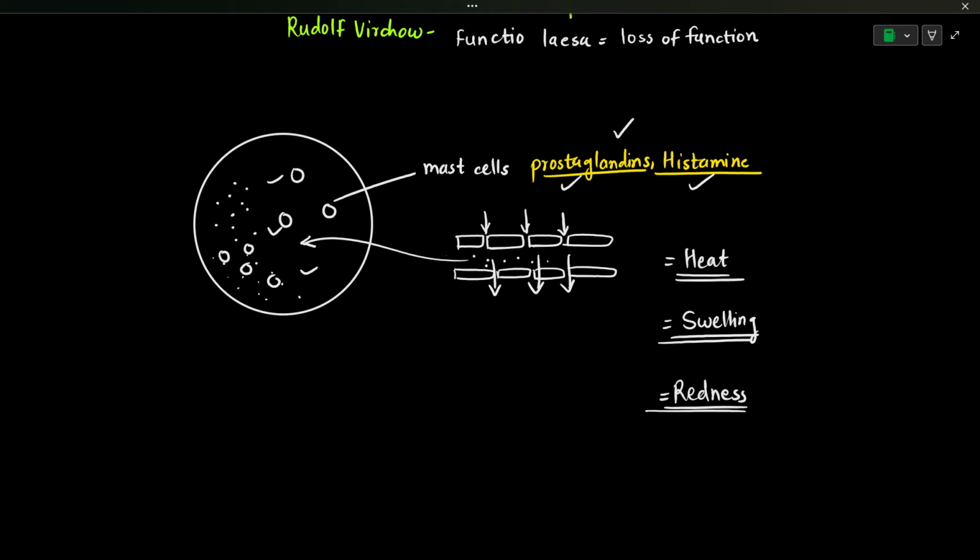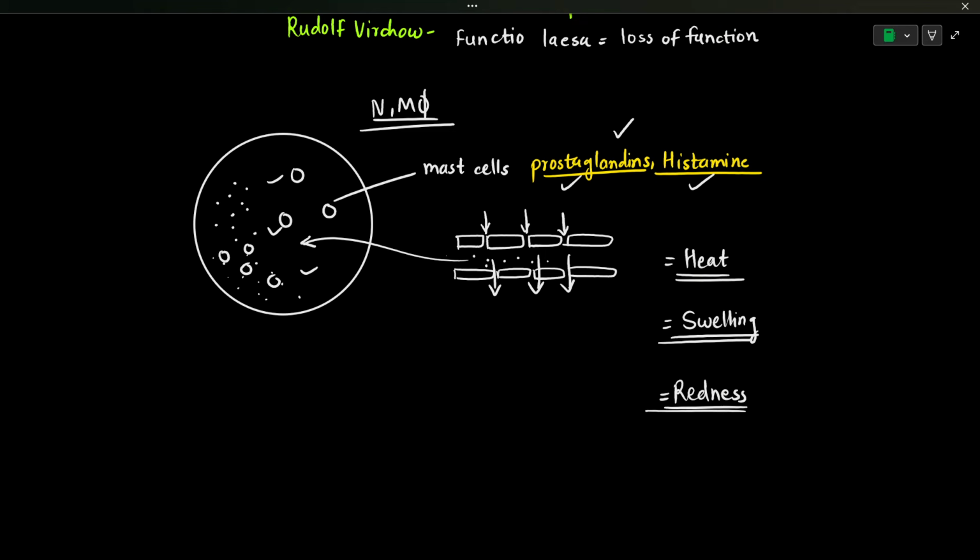And once these inflammatory mediators are released, they are going to attract other immune cells, the macrophages and the neutrophils, because neutrophils are the first ones to arrive at the site of infection. So the neutrophils and the macrophages are going to phagocytose this pathogen, and this is how the pathogen will be cleared from that area.